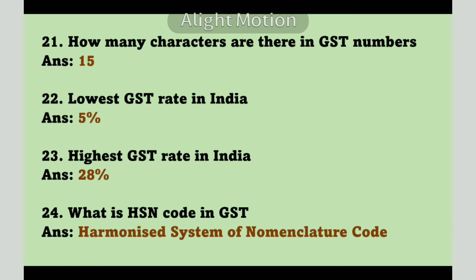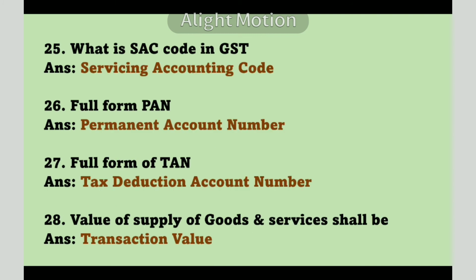What is HSN code in GST? It's Harmonized System of Nomenclature Code. What is SAC code in GST? Servicing Accounting Code. Full form of PAN, Permanent Account Number. Full form of TAN, Tax Deduction Account Number.